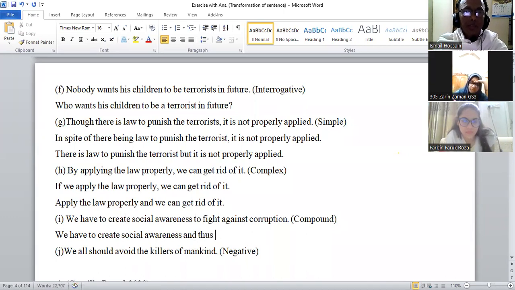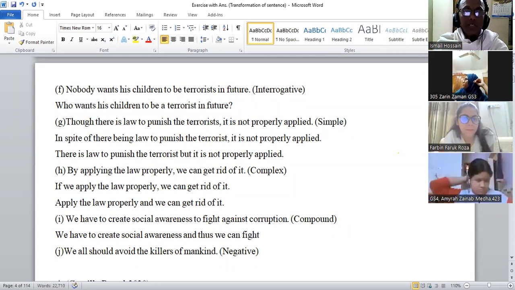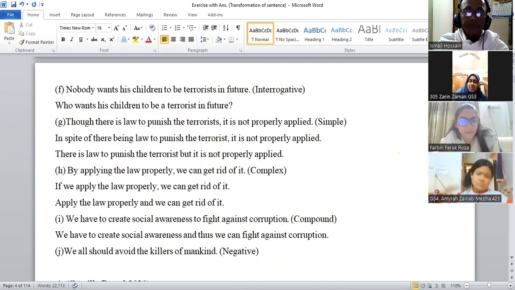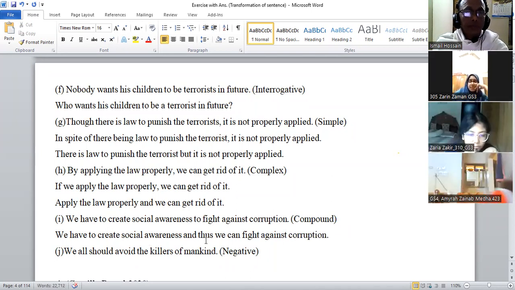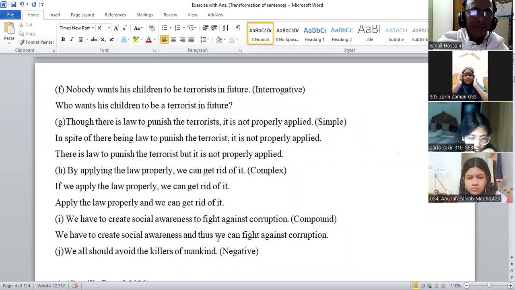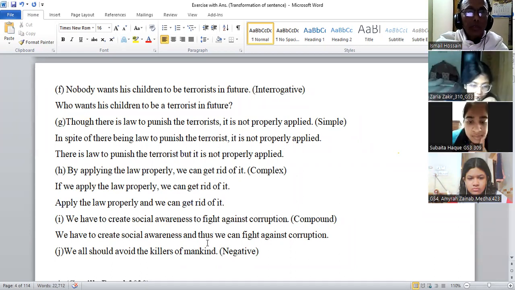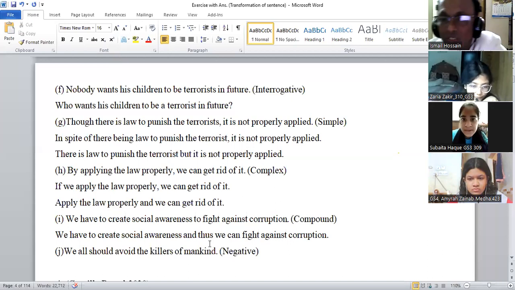And thus we can fight against corruption. Am I right? We have to create social awareness so we can fight against corruption. So মানে তাই, and thus মানে এইভাবে, কোনটা ভালো, and thus না আমার মনে হয় so হবে। And thus এইভাবে we can fight against corruption.